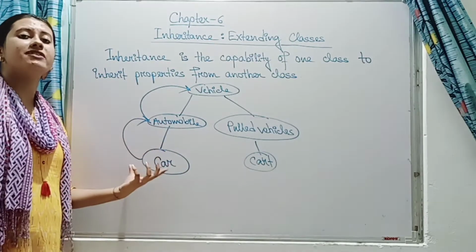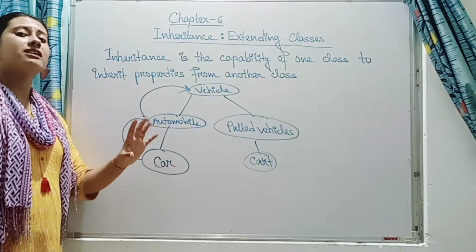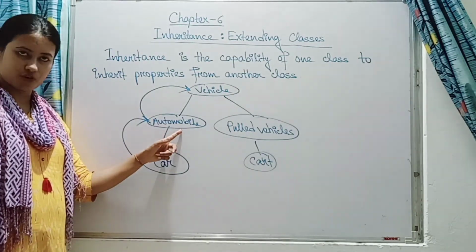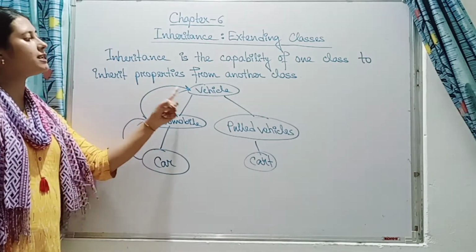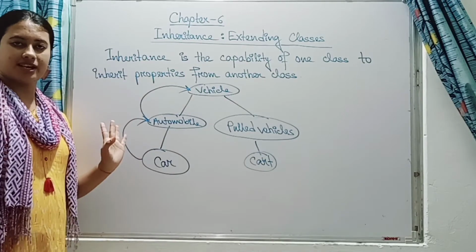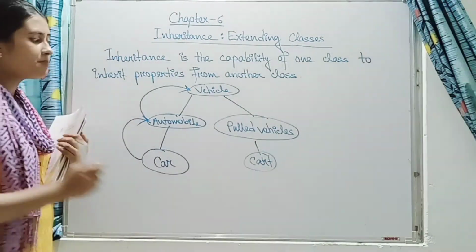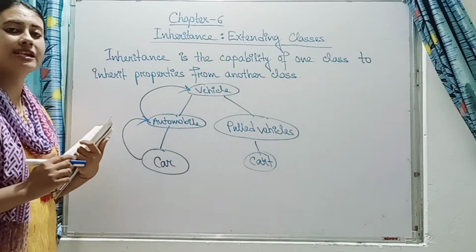Means car has an engine, car has a steering wheel, and by turning the steering wheel we can move from one place to another. So it is a type of automobile. So this car is inheriting property from automobile and automobile is inheriting property from the vehicle. So this is what inheritance means. So with the help of a real life example we have seen what inheritance means.